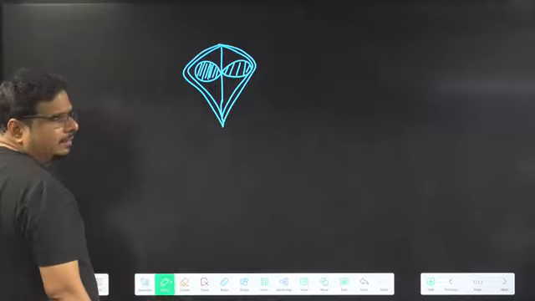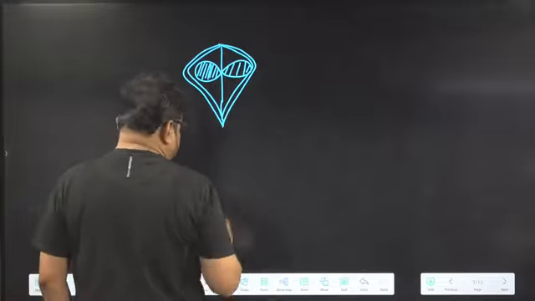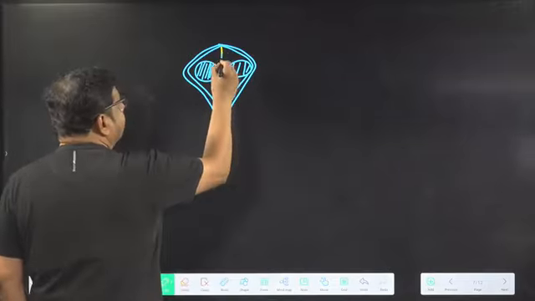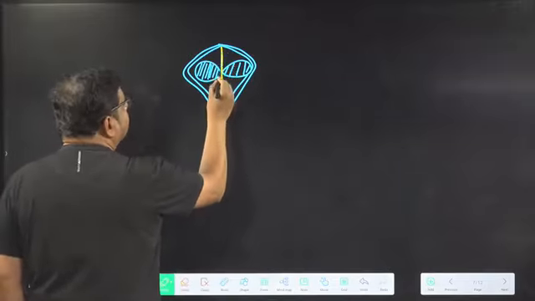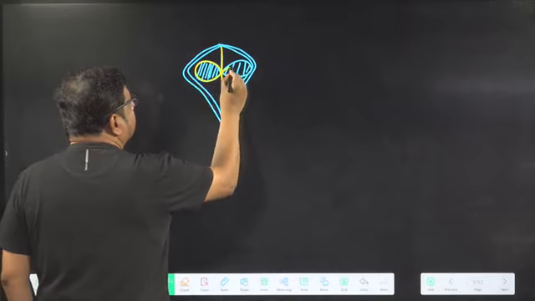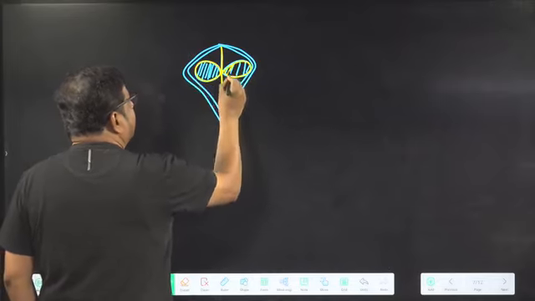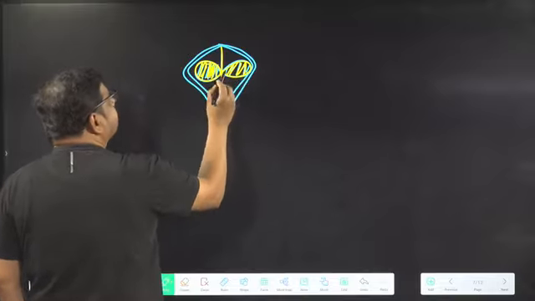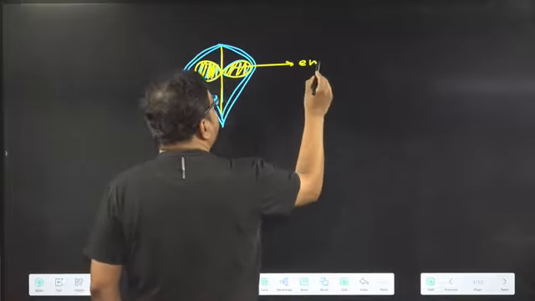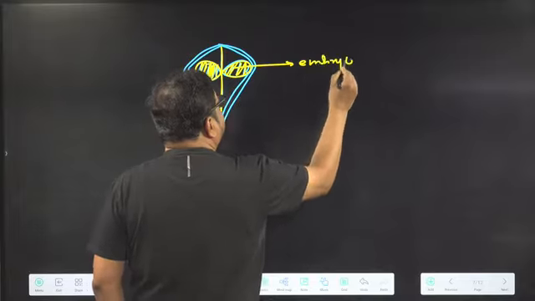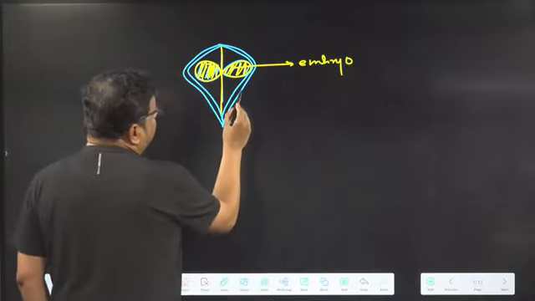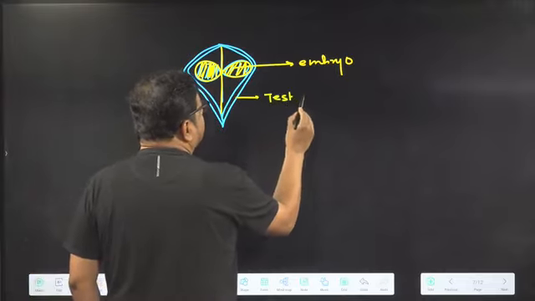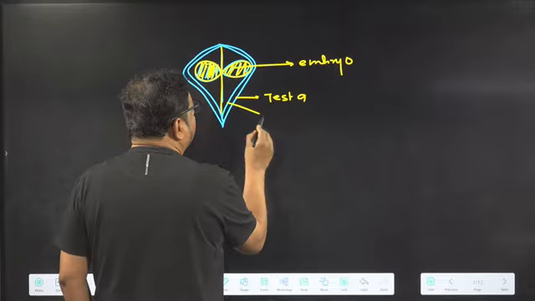Is it all right? I am changing the color so you will differentiate better. The yellow color structure is basically what? Embryo. And this embryo is surrounded by which one? Testa. And which one?